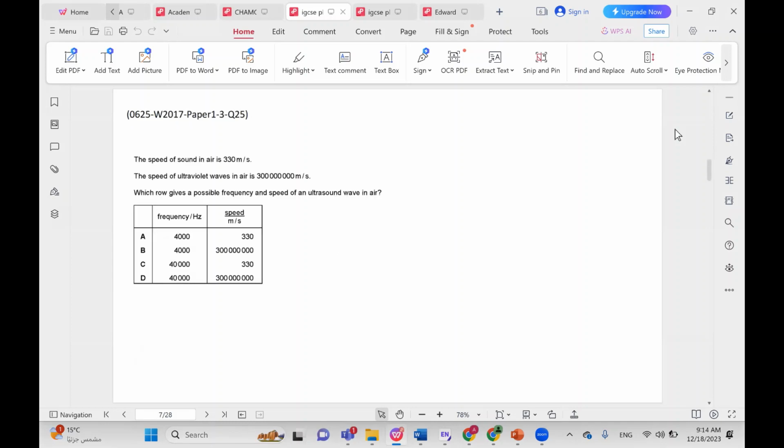The speed of sound in air is 330 meters per second. The speed of ultraviolet waves in air is 300 million meters per second. Which row gives a possible frequency and speed of ultrasound waves in air? So this is very important. They're basically trying to trick you because ultrasound basically has two components, right?